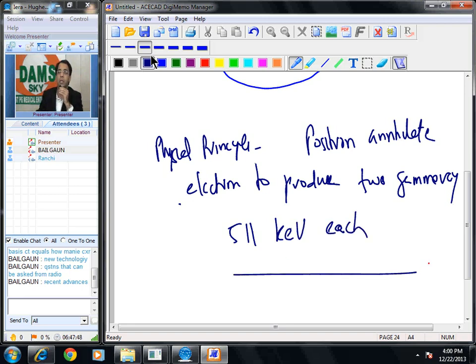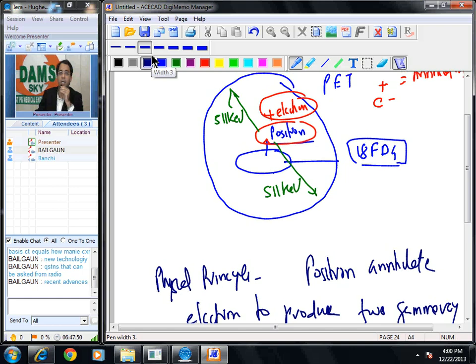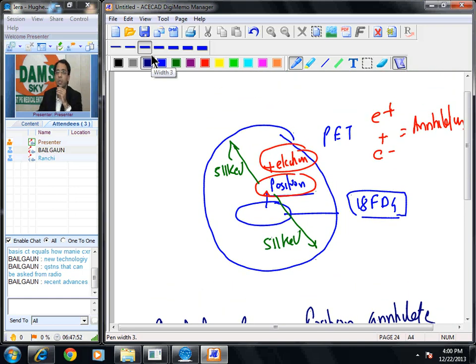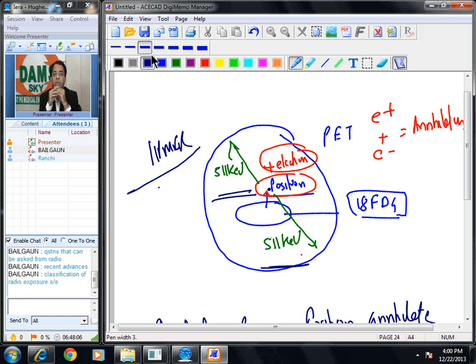Okay, this is the principle of PET scan, which I think is a possible question which we need to remember, because even in JIPMER it was asked in 2012 that positron annihilates an electron to produce two gamma photons of 511 kilo electron volt each. Okay, so this is the principle of PET.